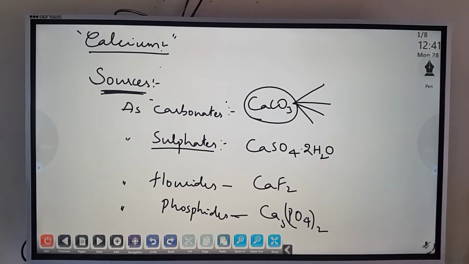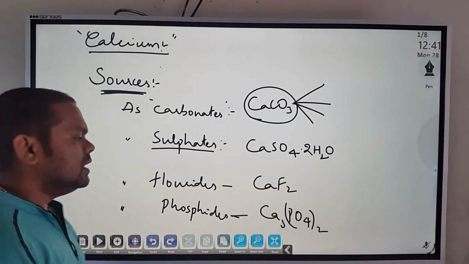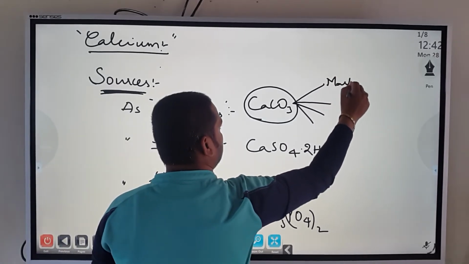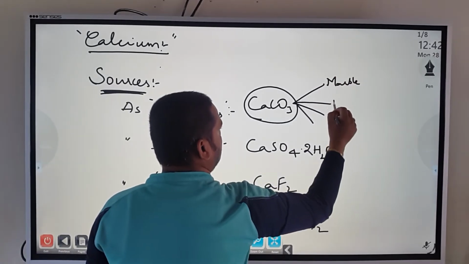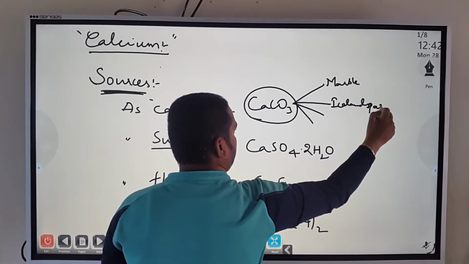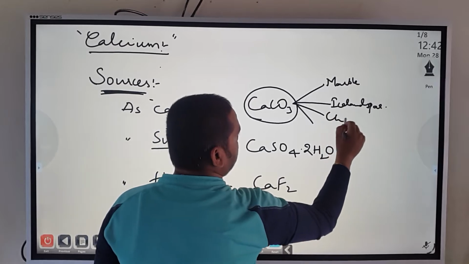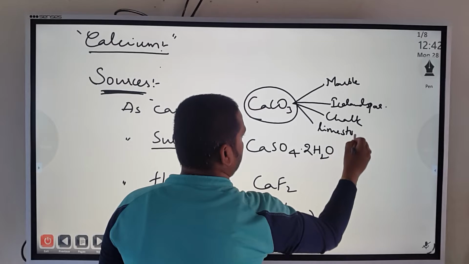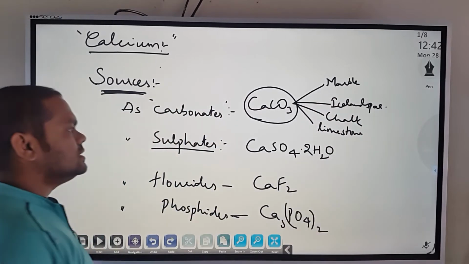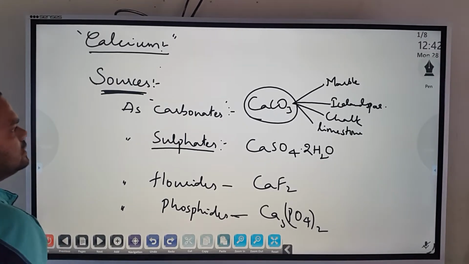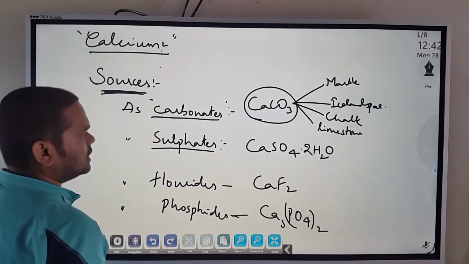Then marble, Iceland spar, then chalk, limestone. So basically these all contain the same composition, that is CaCO3, and they are the source of what? Carbonates.